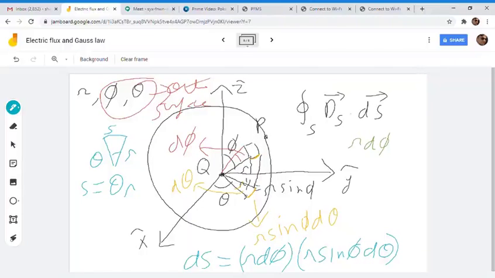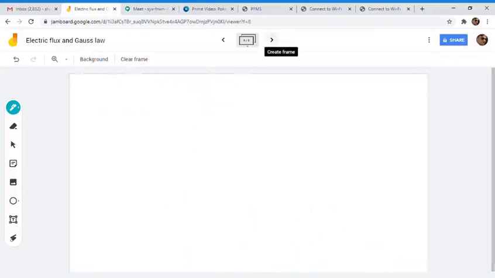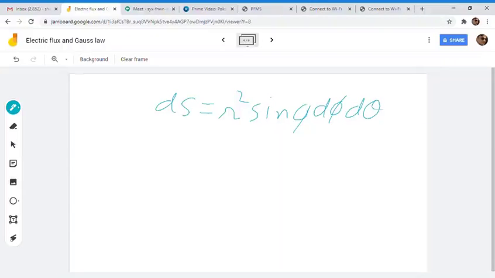So ds will be equal to r square sine phi d phi d theta. This is very interesting, and you need to concentrate a little bit. This is r square sine phi d phi d theta.